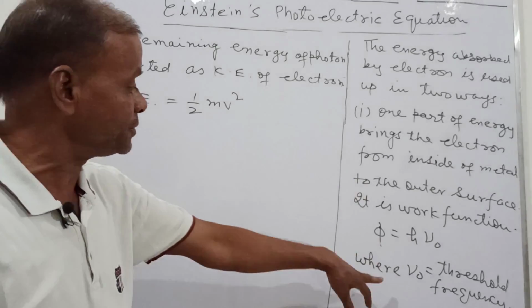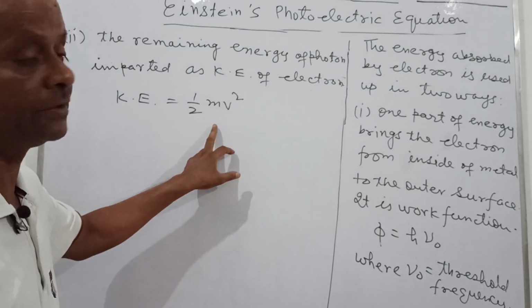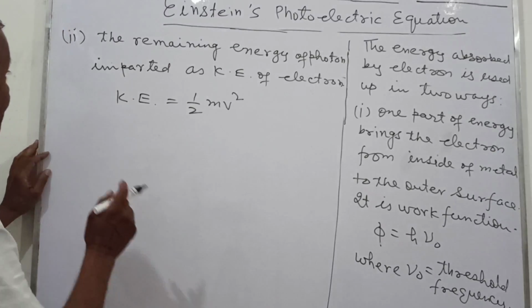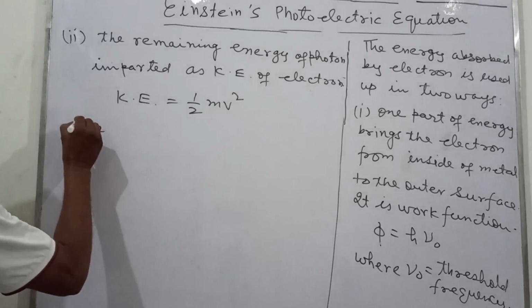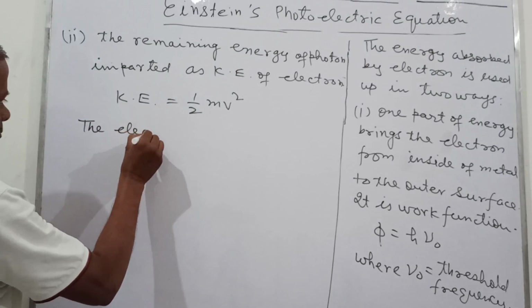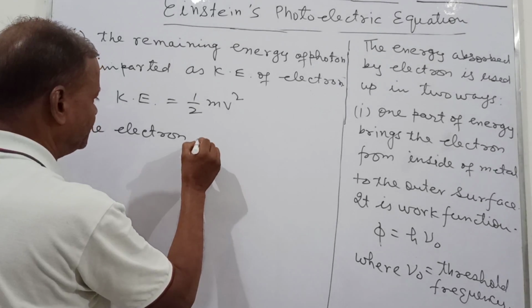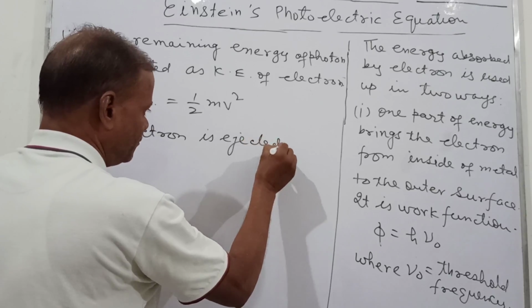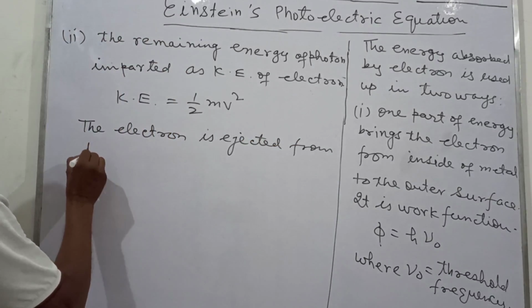So one part is used as the work function, the second part is used as the kinetic energy of the electron, and the electron gets ejected. The electron is ejected from the metal surface.